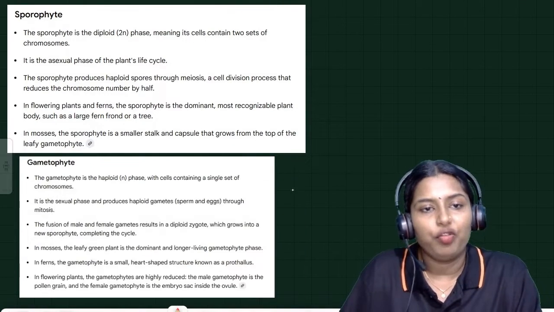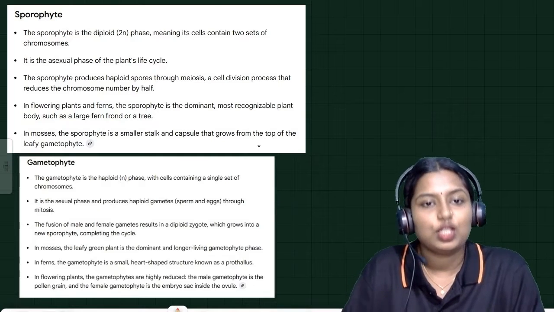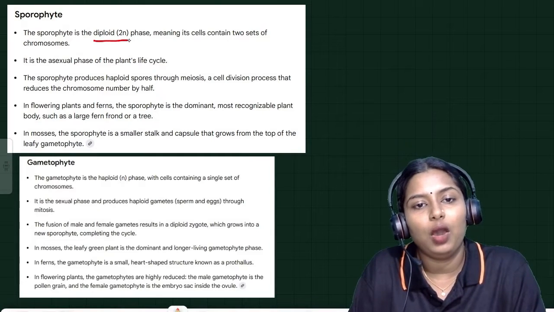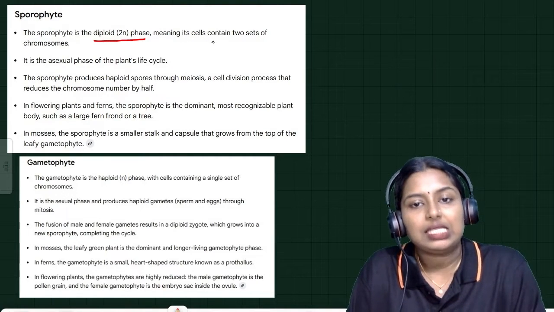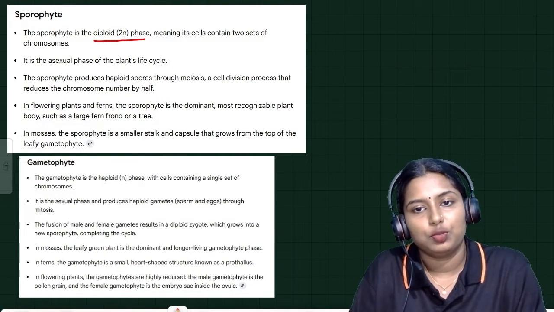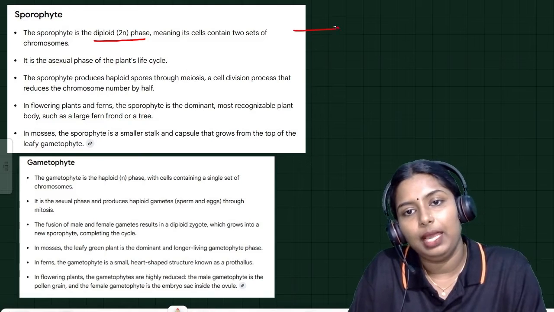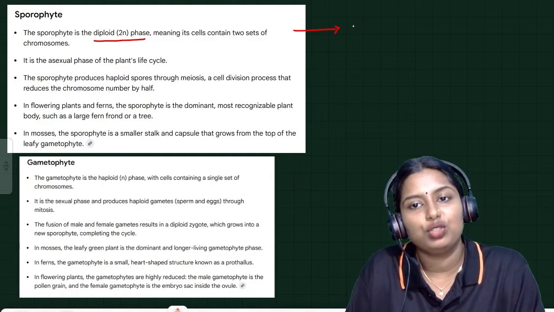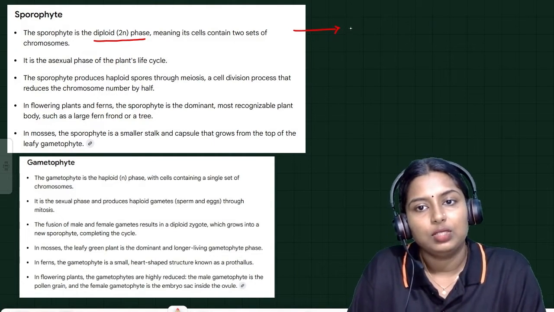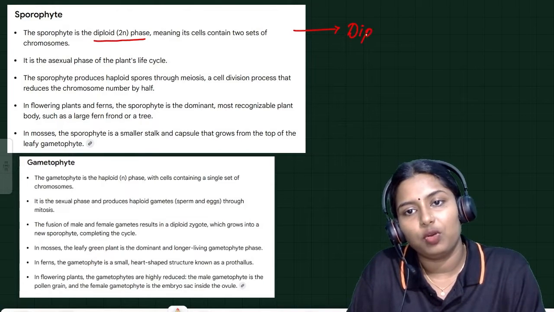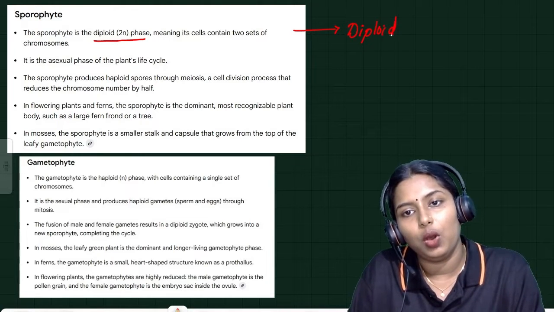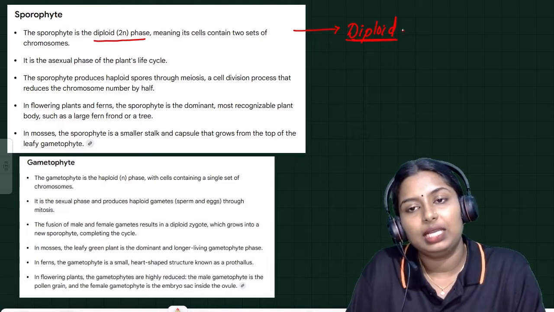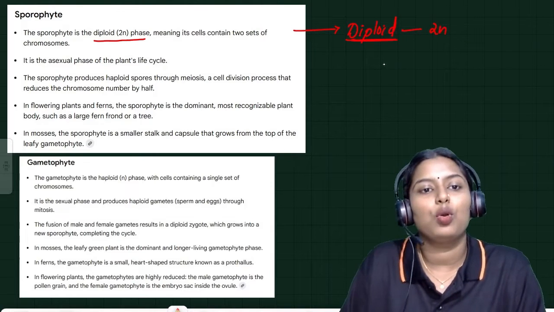The sporophyte is a diploid, that is 2N phase, meaning its cells contain two sets of chromosomes. So sporophyte is the plant body which contains two sets of chromosomes, so it is called diploid.